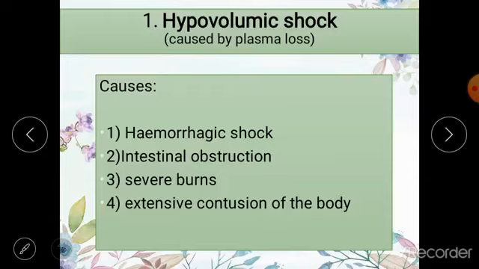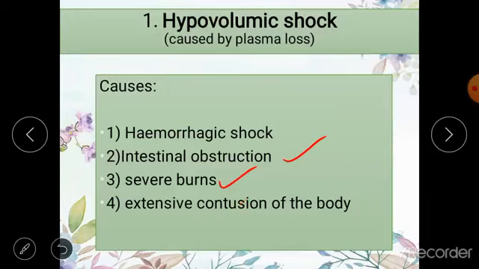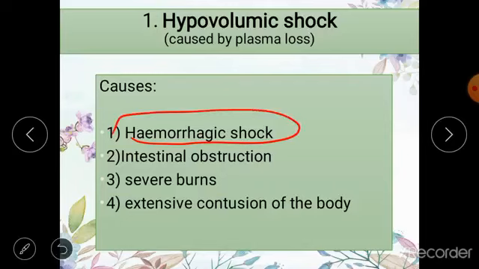Okay, so if you get a scenario of blood loss, like in an accident or something, then you are going to mention hemorrhagic shock. But if there is no hemorrhage, but there is volume loss due to intestinal obstruction or severe burns or contusions of the body, then you are going to mention hypovolemic shock. If the scenario indicates towards hemorrhage, then you are going to mention hemorrhagic shock. Basically hemorrhagic shock is also a type of hypovolemic shock, because in it hypovolemia has occurred.